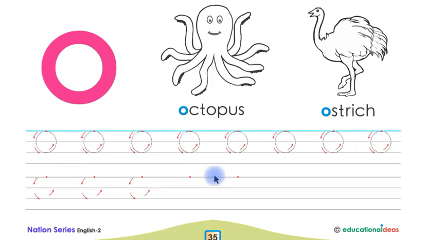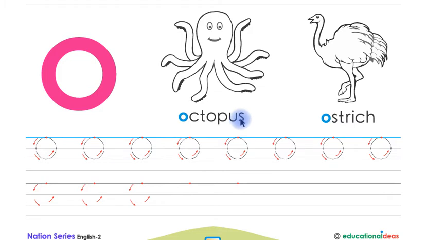Look at this children, this is octopus and this is ostrich. Listen again children, octopus, ostrich, octopus, ostrich. Children, the beginning sound of octopus and ostrich is O. Listen again children, the beginning sound of octopus is O. The beginning sound of ostrich is O. Now say with me, O, octopus, O, ostrich, O, octopus, O, ostrich.